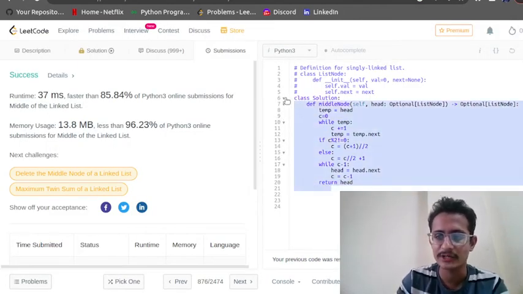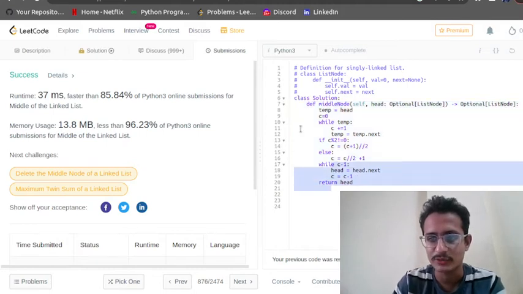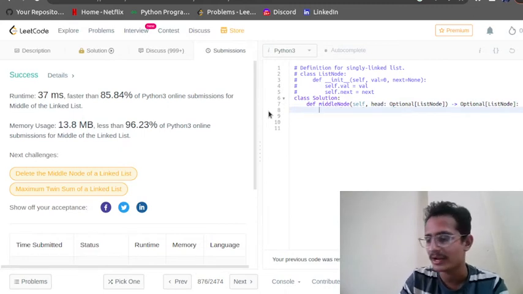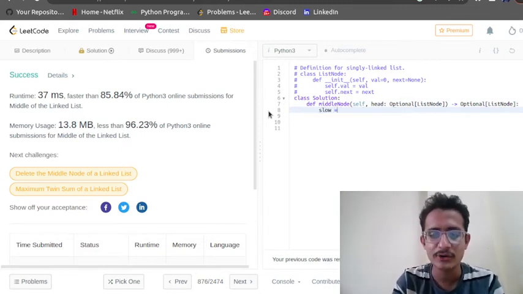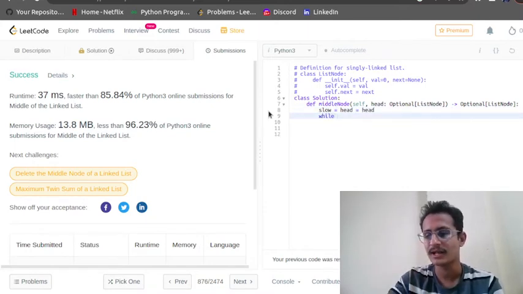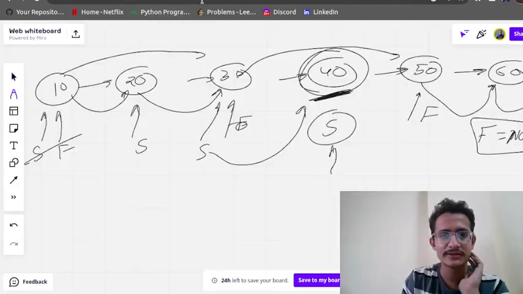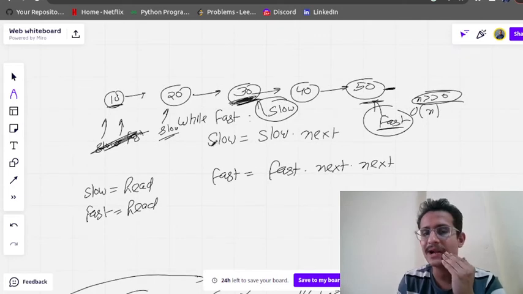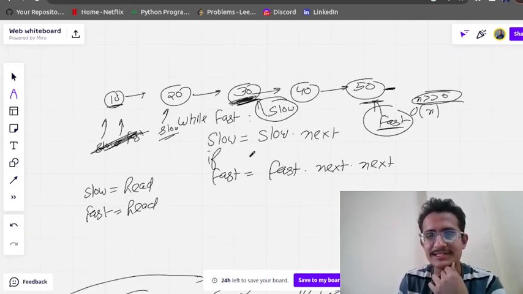So let us try to find the code for the same. Try to write the code for the same. This is known as the 2-pointer approach, or we can say slow and fast approach. So initially I told you slow will be equal to head, slow and fast are both on the head. Now one more thing I missed. Here we are running every time, but before directly moving, we will check if we have any element in fast or not.